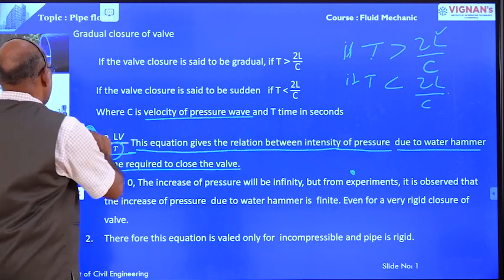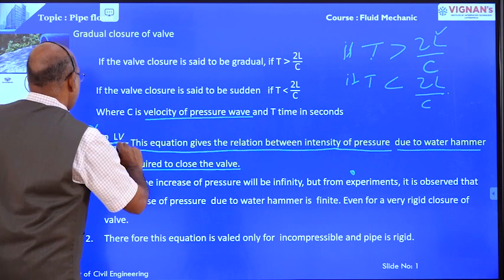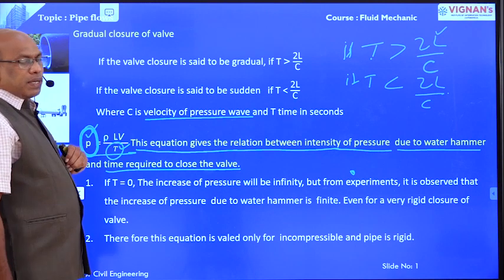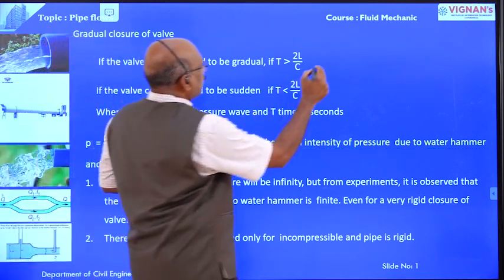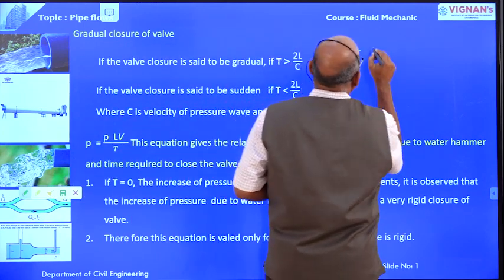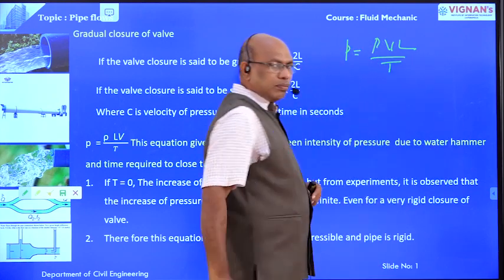Based on this equation, intensity of pressure P is equal to rho V L by T.